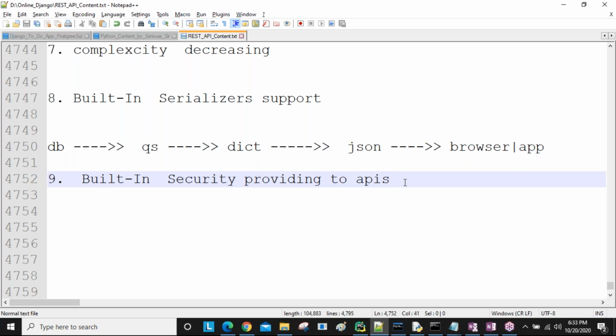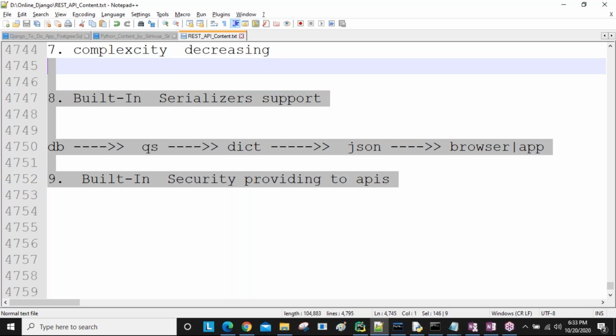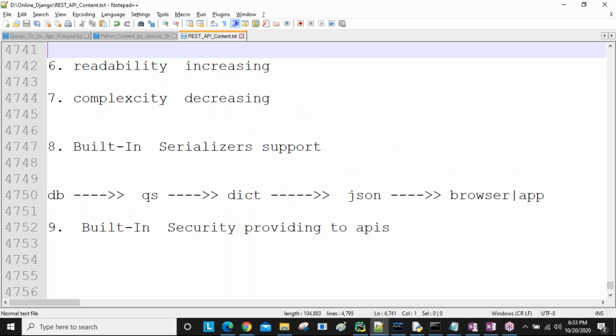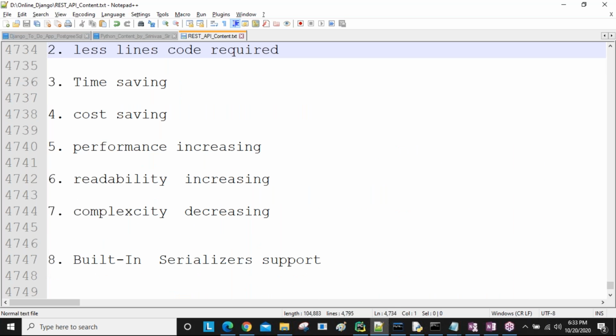Okay, guys. So up to today, you can remember these points. Not only these benefits, so many benefits are there. And in the next session also, I will explain all the benefits and some extra concepts we will discuss.